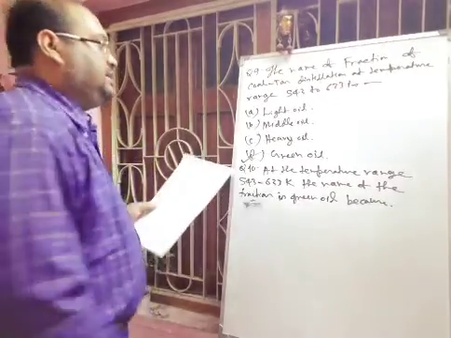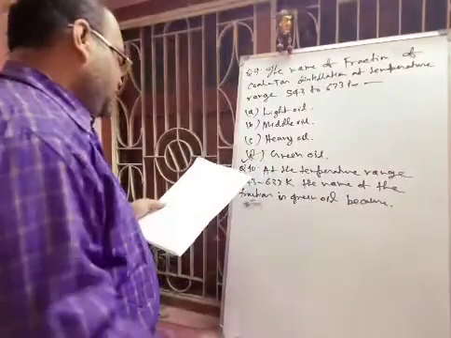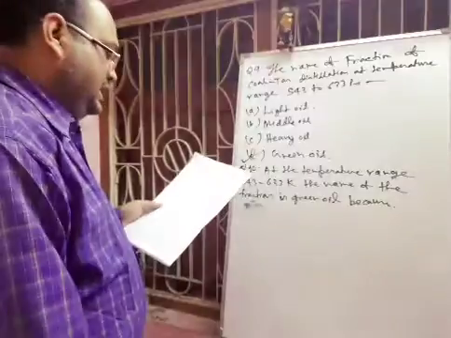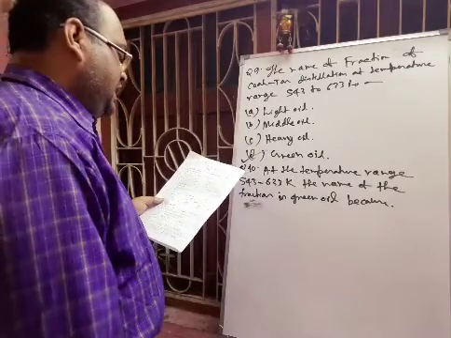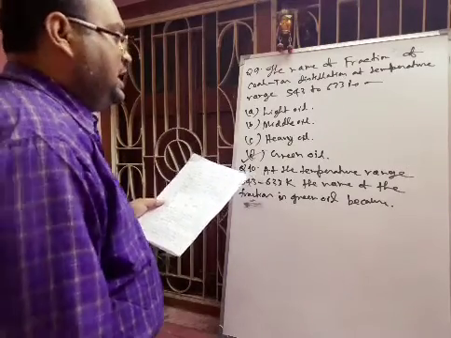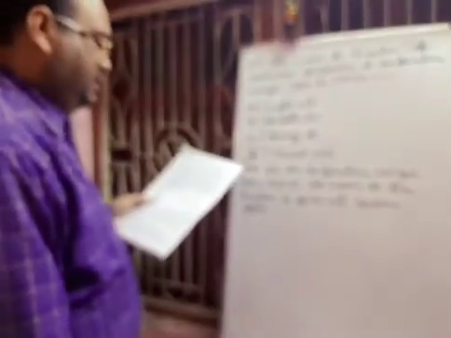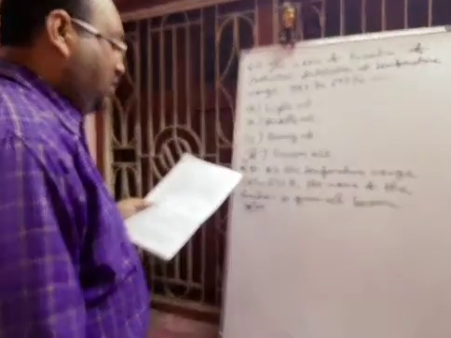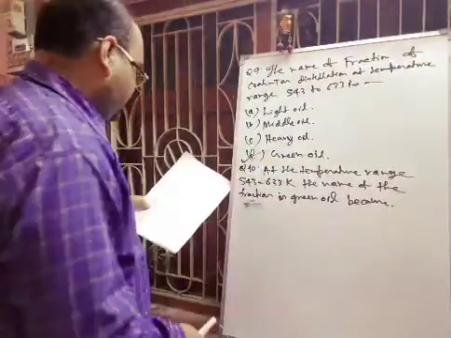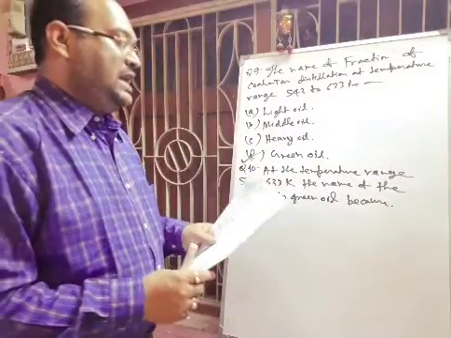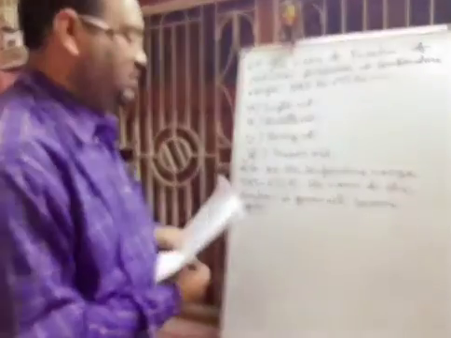Here you have to remember that in case of light oil, it is coming up to 443 Kelvin, and the compounds present are benzene and xylene. In case of middle oil, it is coming 443 to 503 Kelvin, and here the compounds we are getting are phenol, cresol, naphthalene. In case of heavy oil, it is coming 503 to 543 Kelvin. Here naphthol, cresol and naphthalenes are present. And in the green oil, you will get naphthalene, anthracene, phenanthrene like compounds. As these are fluorescence active compounds, there will be green fluorescence. That is why it is called green oil. Hope you can understand.